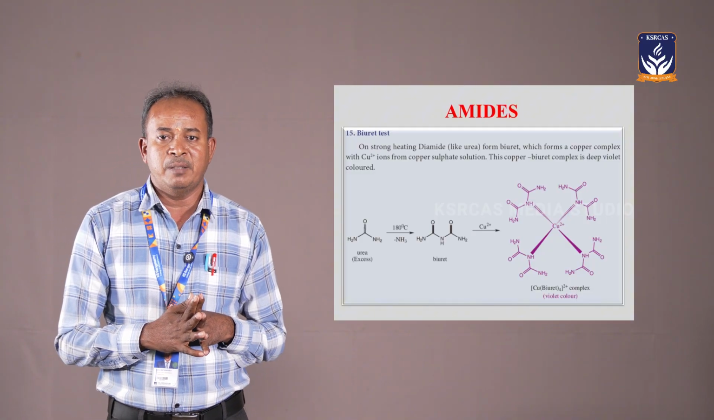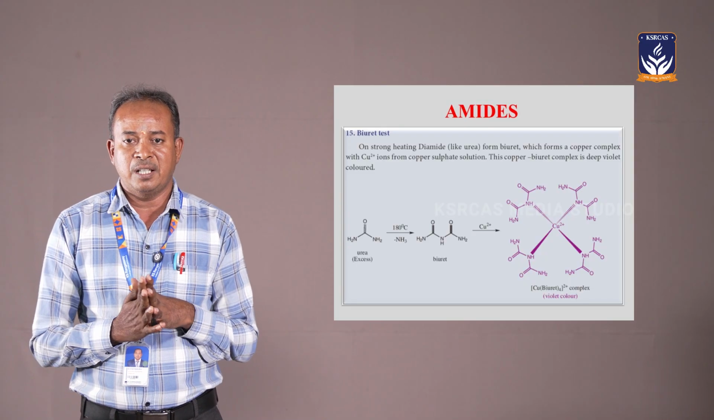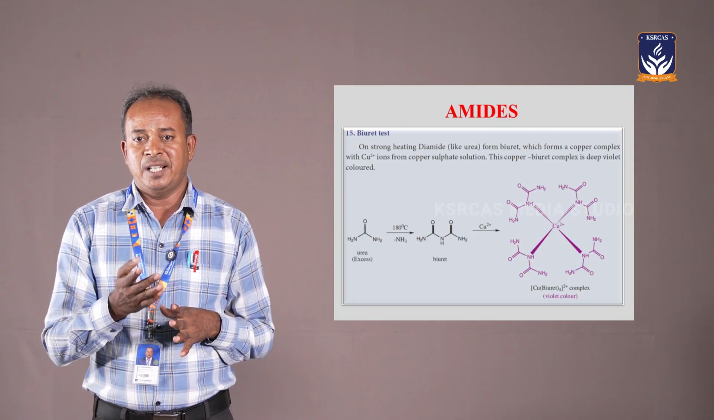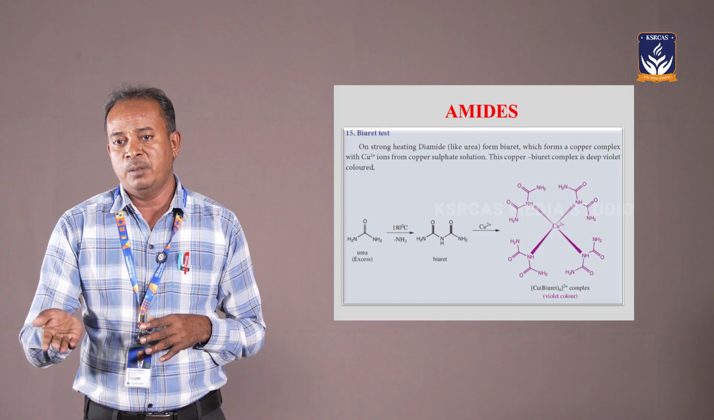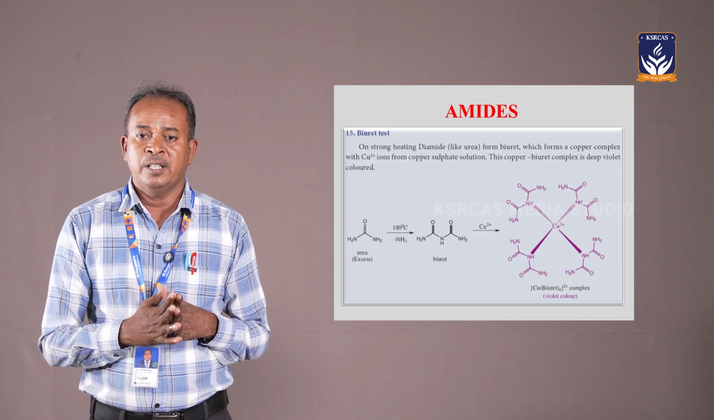The best example for an aromatic compound is benzamide. The best example for an aliphatic compound is diamide. The diamides are like urea. The urea will be soluble in cold water, but the aromatic amide is not soluble in cold water.